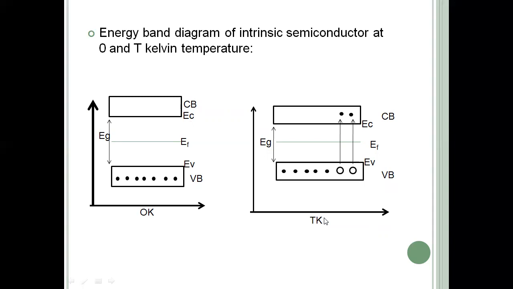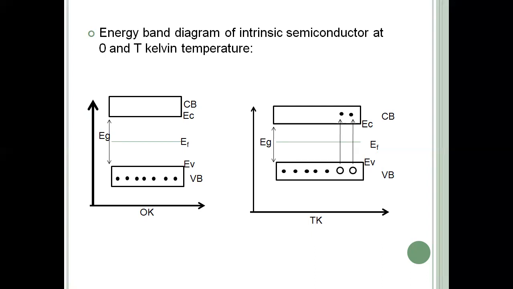Slowly electrons absorb the thermal energy and get excited from the valency band to the conduction band, leaving a hole in the valency band. So obviously at T degree Kelvin, the number of electrons present in the conduction band is always equal to the number of holes present in the valency band. This is the basic condition for an intrinsic semiconductor. That is, the number of electrons in the conduction band is always equal to the number of holes in the valency band. This is the case for an intrinsic semiconductor, or an I-type semiconductor.